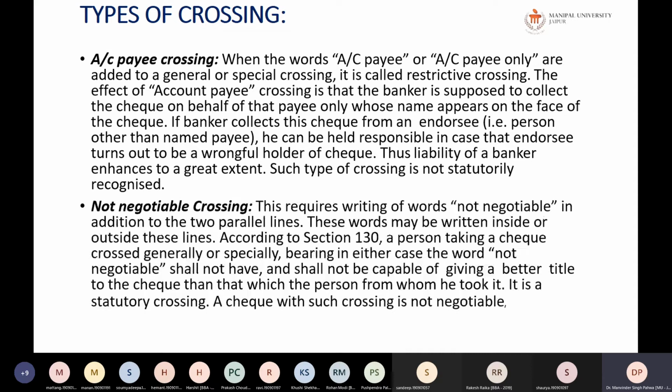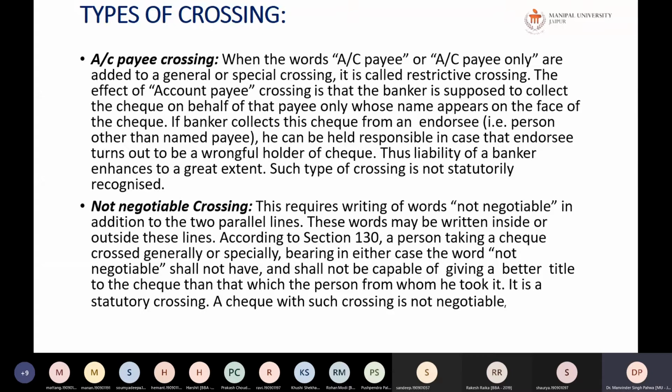Next is non-negotiable crossing. This requires writing the words "non-negotiable" in addition to the parallel lines. This is also one type of general crossing. These words may be written inside or outside the lines according to section 130. A person taking a check crossed generally or specially bearing the words "not negotiable" shall not be capable of giving a better title to the check than that which the person from whom he took it had. So it is a statutory crossing.